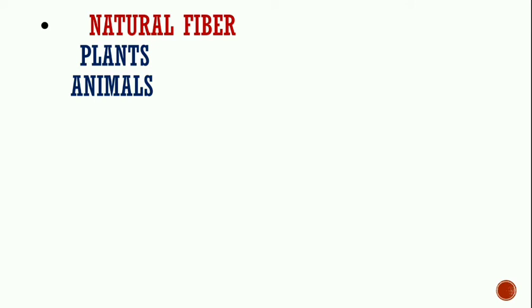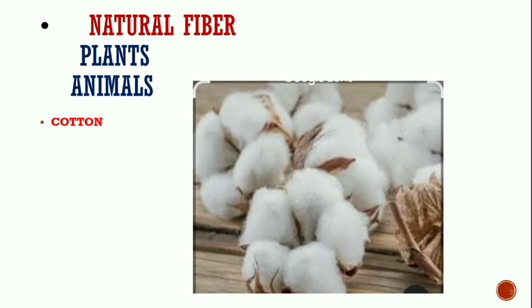There are two different types of fiber, natural fiber and man-made fiber. So here we will see natural fiber. We get natural fiber from plants and from animals. The fiber we get from plants is cotton. We get cotton from the cotton plant. Cotton is converted into a thread and then the thread is woven into a cloth.